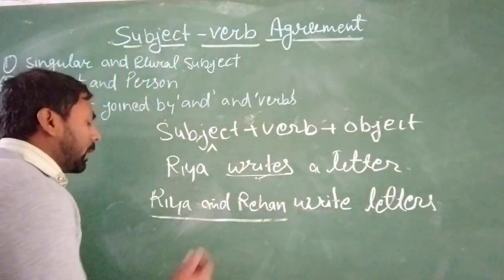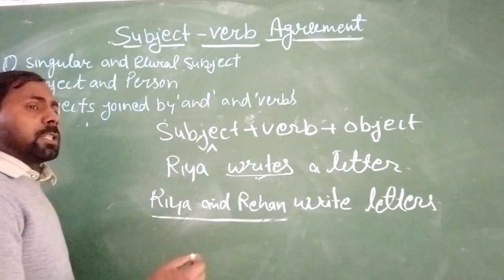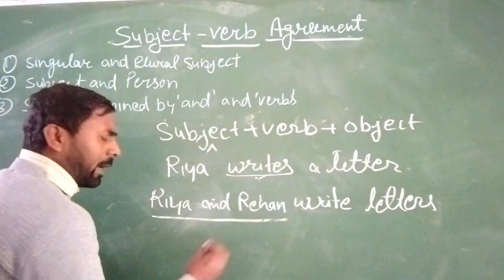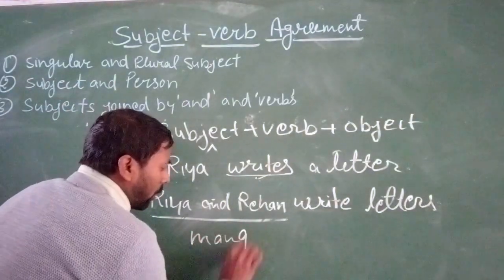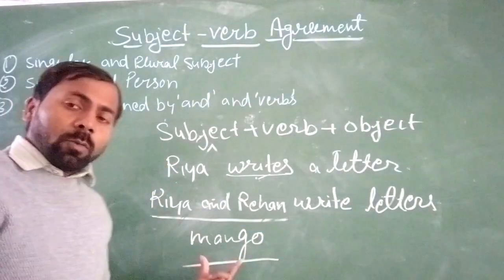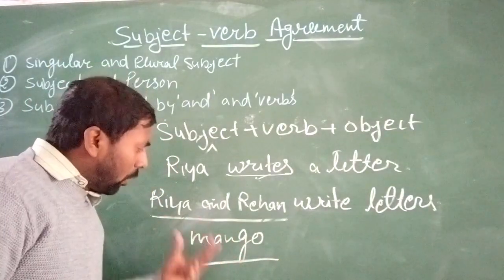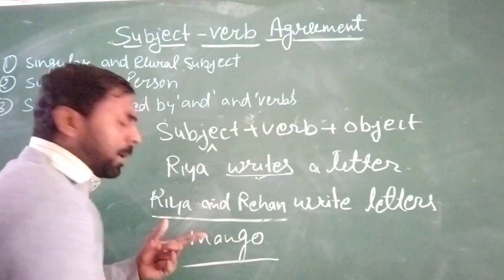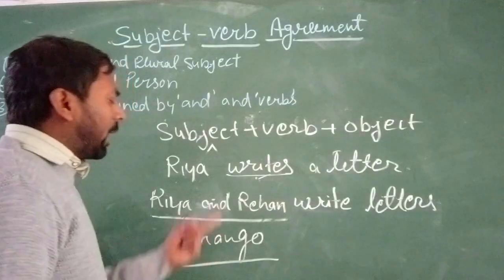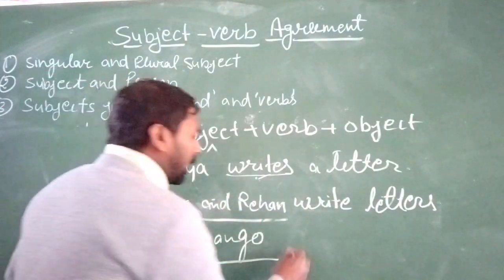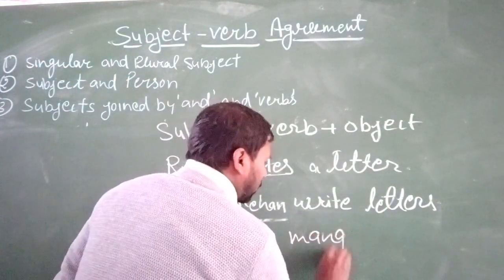So let's listen here. If your subject is singular number, take any noun word, like mango. The word mango is a singular number word. You know very well that it is one mango. It means in quantity it is 1. If we use S or ES with this word, it will be mangoes.